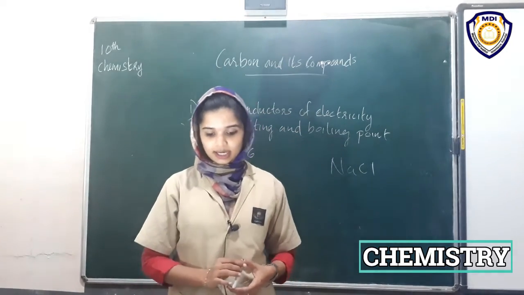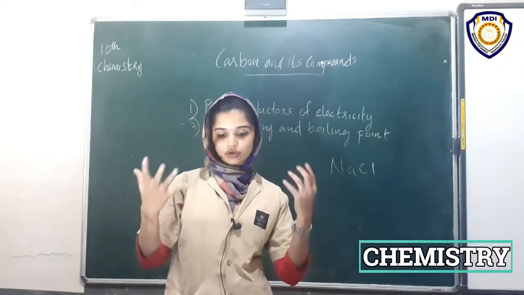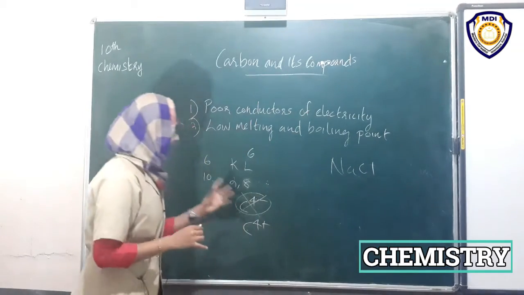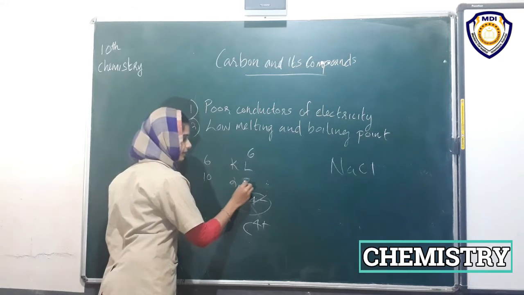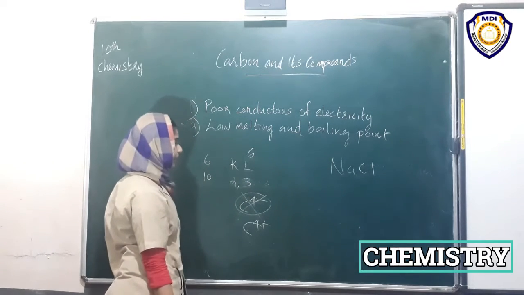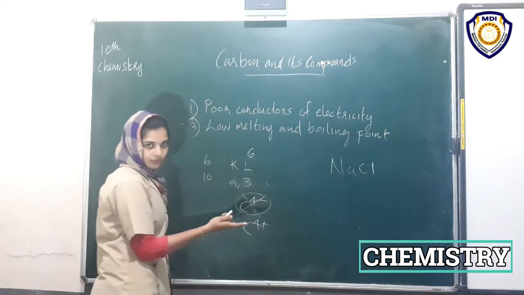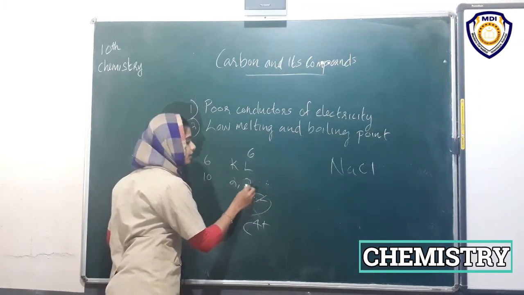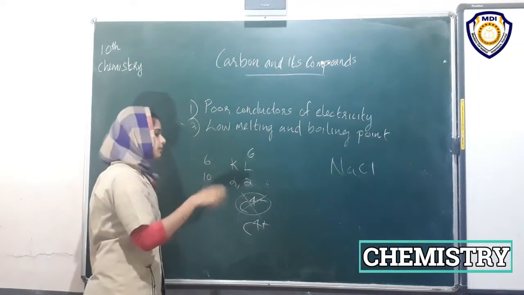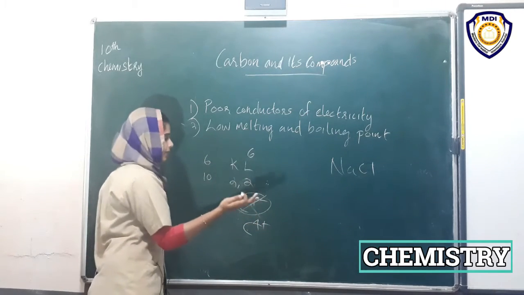And when it loses 4 electrons forming C4 plus ions, what is the difficulty? It would require a large amount of energy to remove them. It requires some energy to remove 1 electron, and hence it attains a new configuration. Then applying more energy, it can donate 1 more electron.